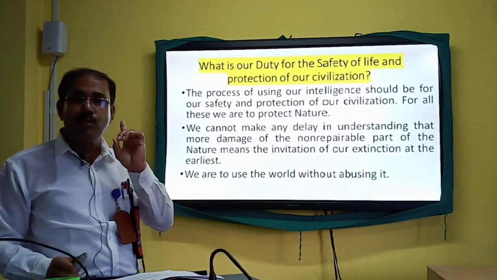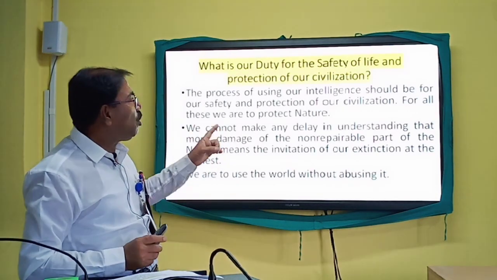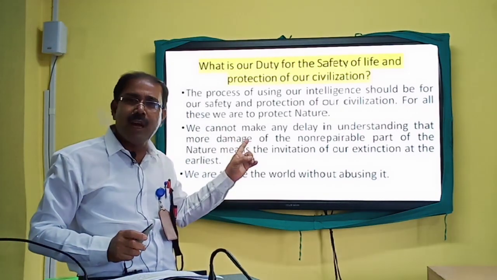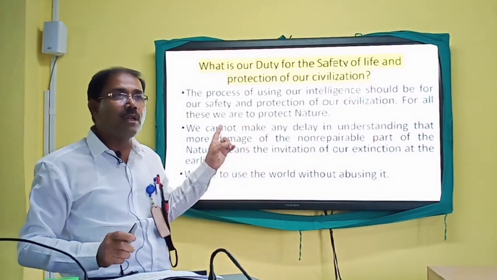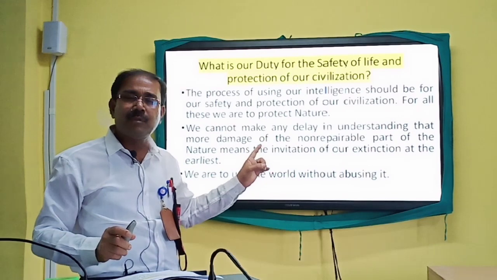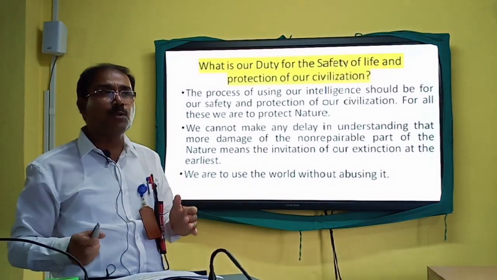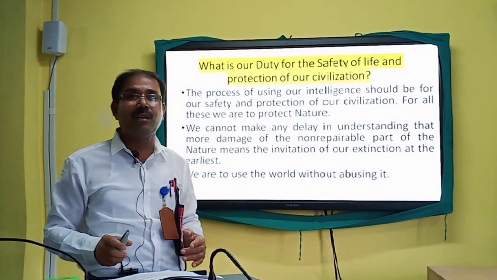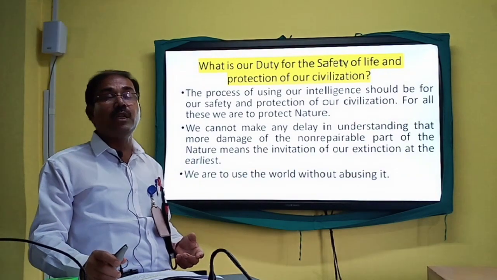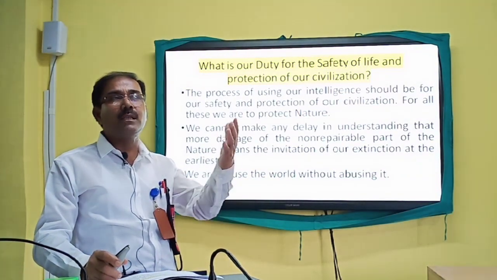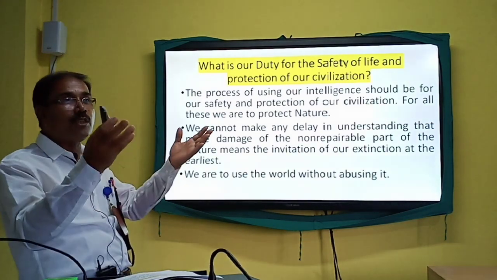It means we have to be judicious at the time of applying our intelligence for the safety of our life, for the uplift of our life, for the welfare of our life, for the progress of our economy, for the change in totality, at the same time for the advancement of civilization. But at the same time, we are to be much more respectful towards the protection of nature. Otherwise, we will invite the earliest extinction in this nice and beautiful universe.